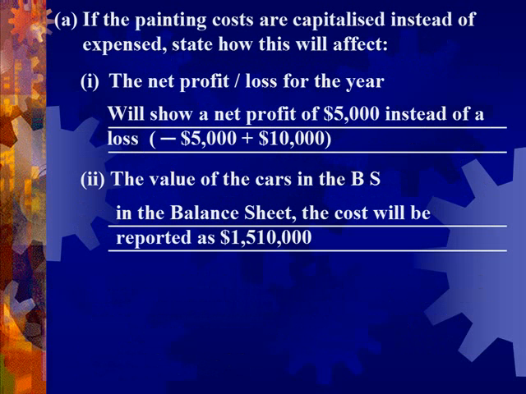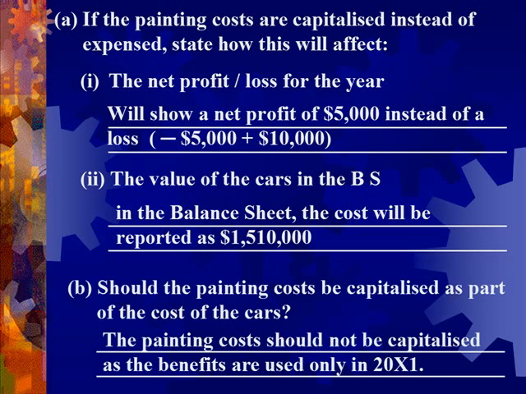At the moment, the $10,000 is treated as an expense in the profit and loss account. If it is capitalized, in other words, treated as fixed asset, the expenses in the profit and loss account would be lower by $10,000. The net profit then would be $5,000, instead of a net loss of $5,000. The motor vehicles in the balance sheet would then be higher by $10,000. The painting costs should not be treated as fixed asset, as the benefits of the painting would not last beyond this year 20X1.